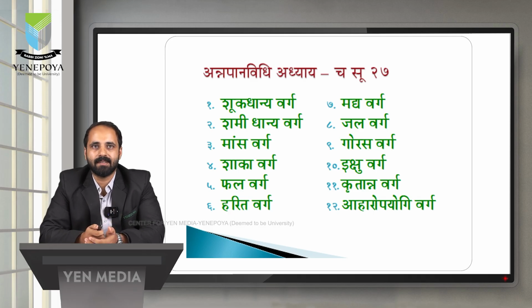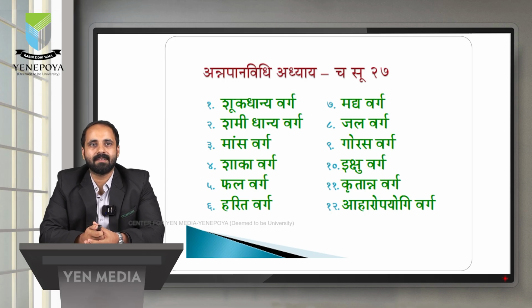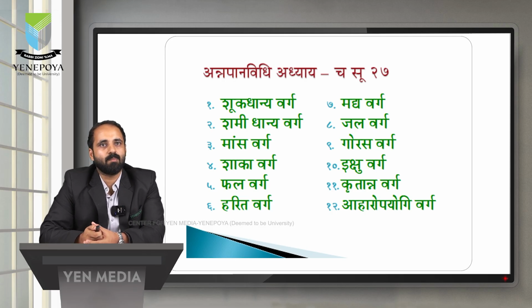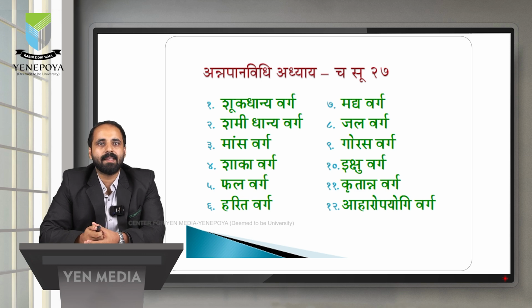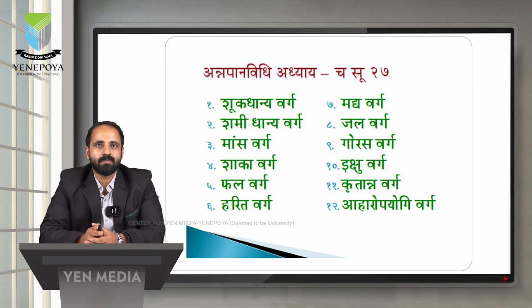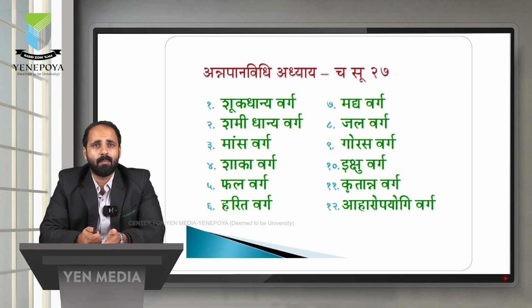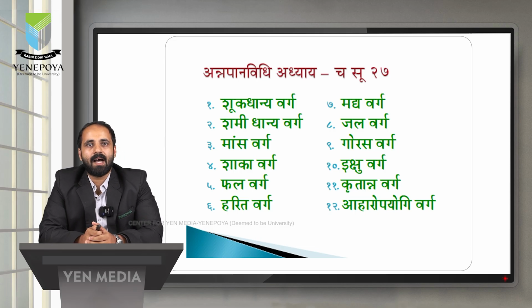Shali, that is rice. Godhuma, that is wheat. Others we can consider as examples for the Shukadhanya. That is monocotyledon. It has only one cotyledon. Shamidhanya Varga, that is dicotyledon, it has two cotyledons. For example, green pea, Bengal gram, Rajmasha, etc. are the Shamidhanya examples.